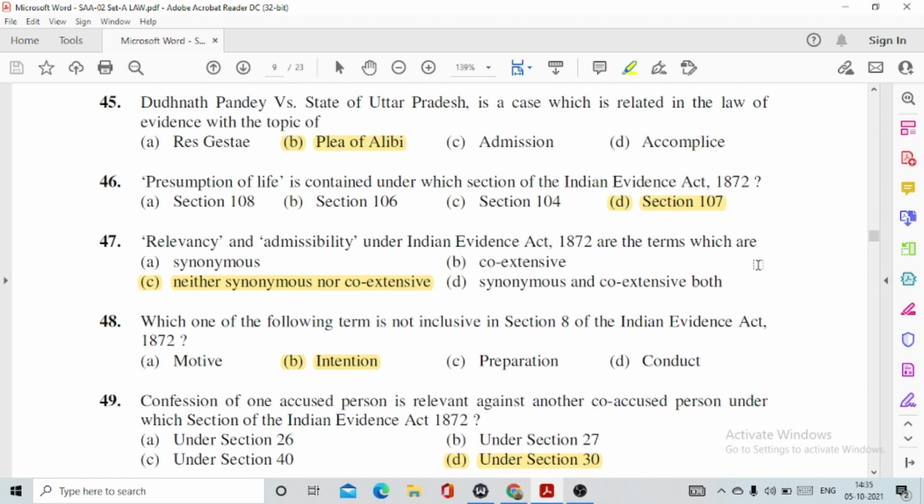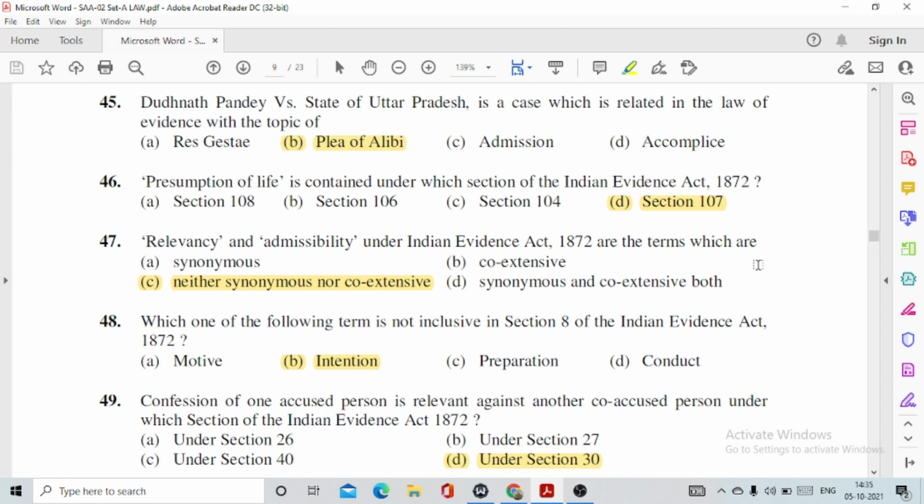46. Presumption of life is contained under which section of the Indian Evidence Act? This is option number D, section 107. It deals with presumption of life, and which says that suppose if a person is not heard of for 7 years, and suppose if there is a contention that that person was alive within a span of 30 years, then the burden of proof is on that person who actually believes that he was alive within the span of 30 years.